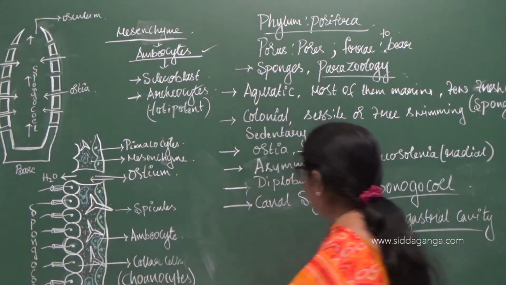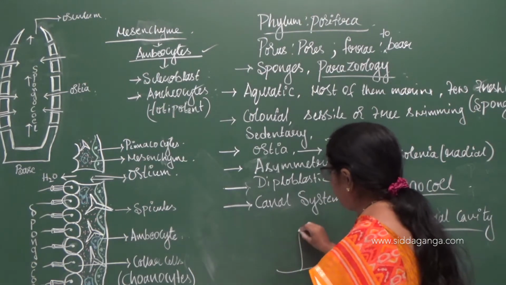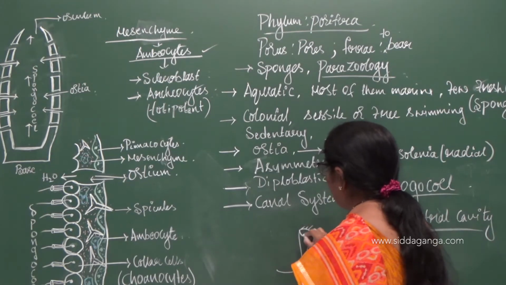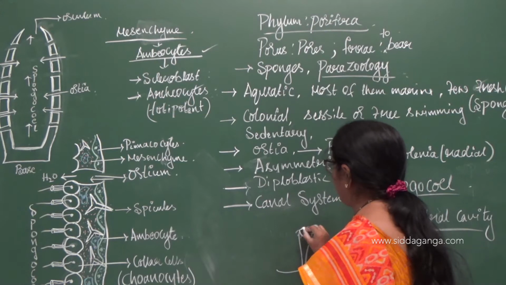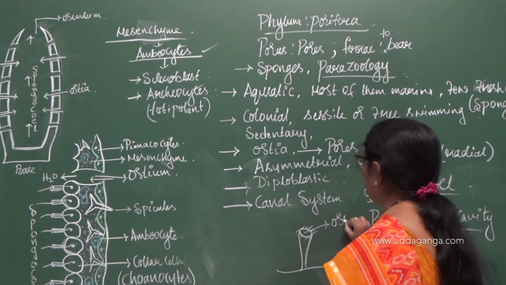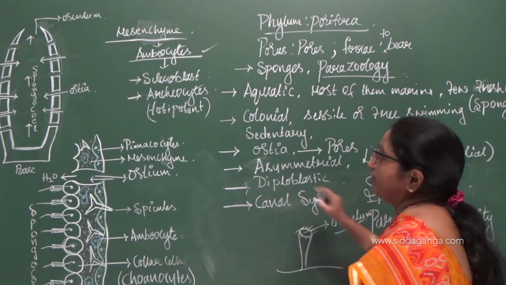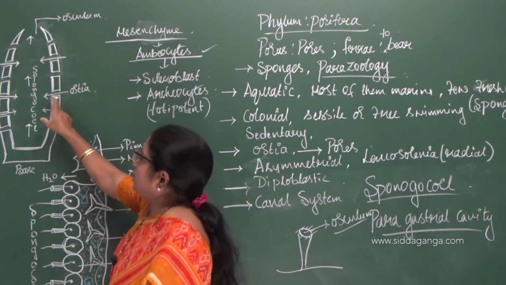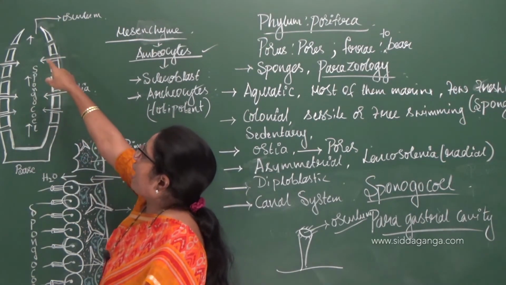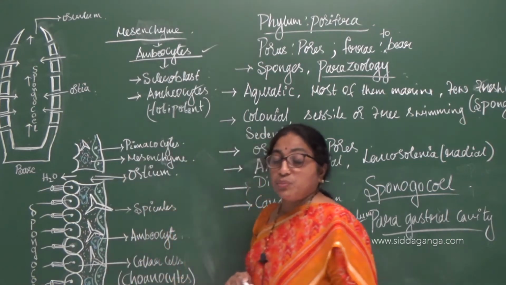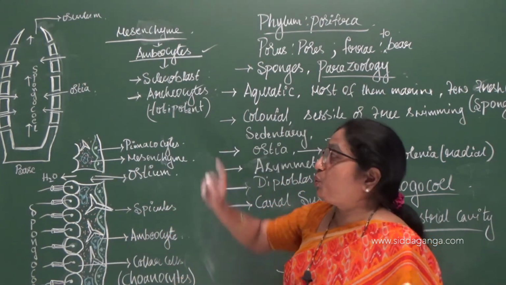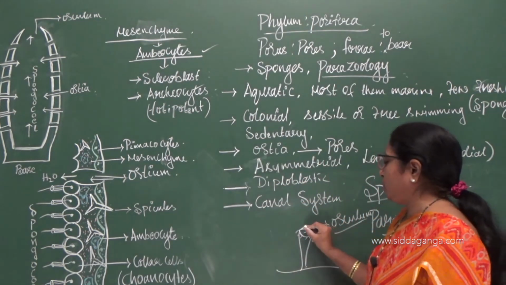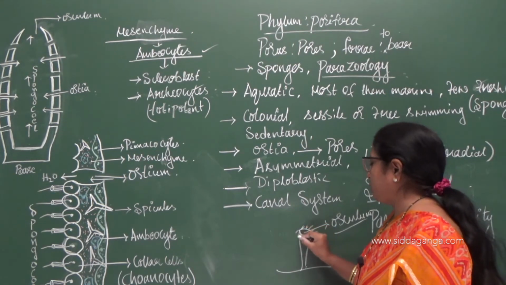So I had written the figure here. If this is a sponge, here you can see the opening with fringes. This is called the osculum. A better figure is written over there. You can see this is the body wall, this is the ostia, and this is the spongocoel cavity, and the exterior. The water is moving outside the sponge body through the osculum, which is present at the top. And this osculum is covered by oscular fringes.